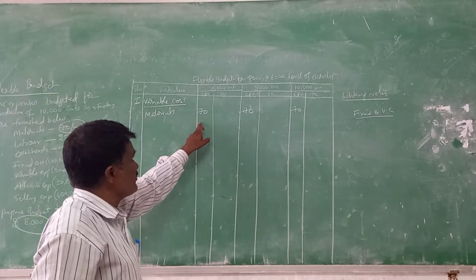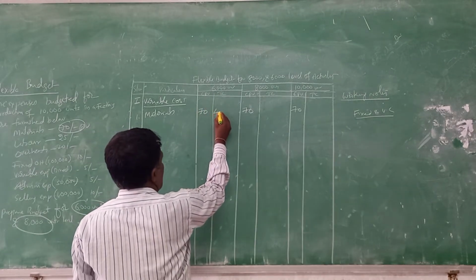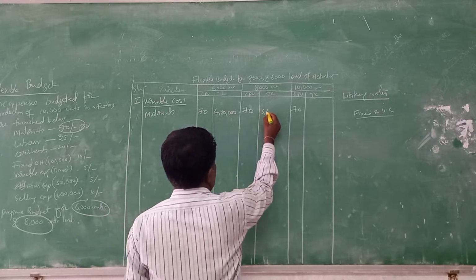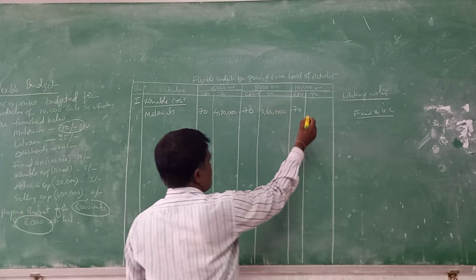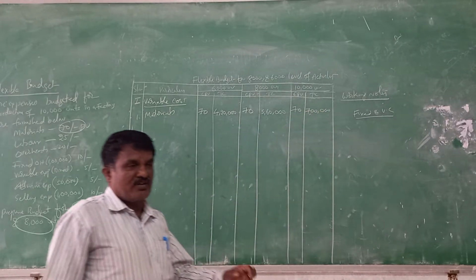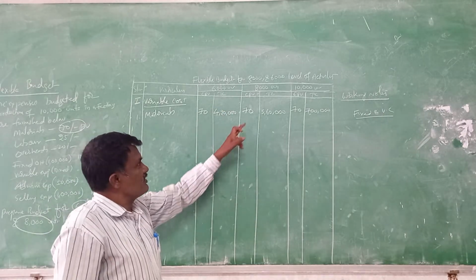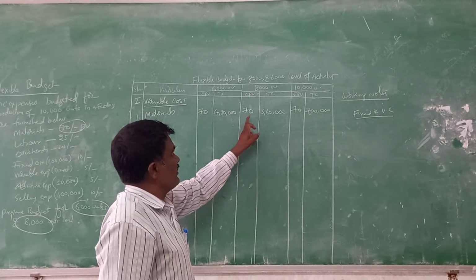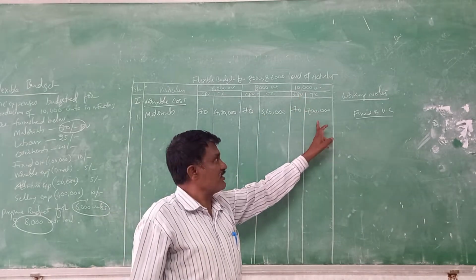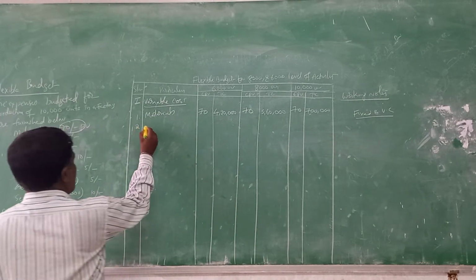And the 70 rupees multiplied with 6,000 is 4 lakhs 20,000. So I want to make it clear once again. 70 into 6,000, that is 4,20,000. 70 into 8,000 units, that is 5,60,000. 30 into 10,000, that comes under 7 lakhs. Okay? Let us take the second one.